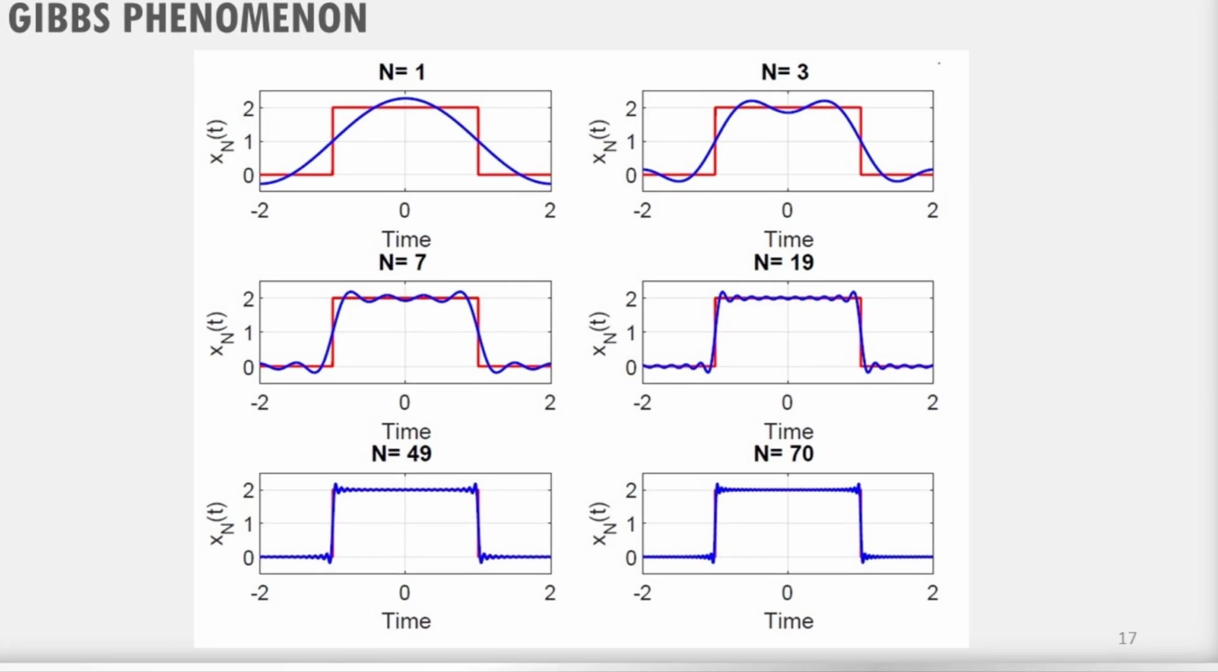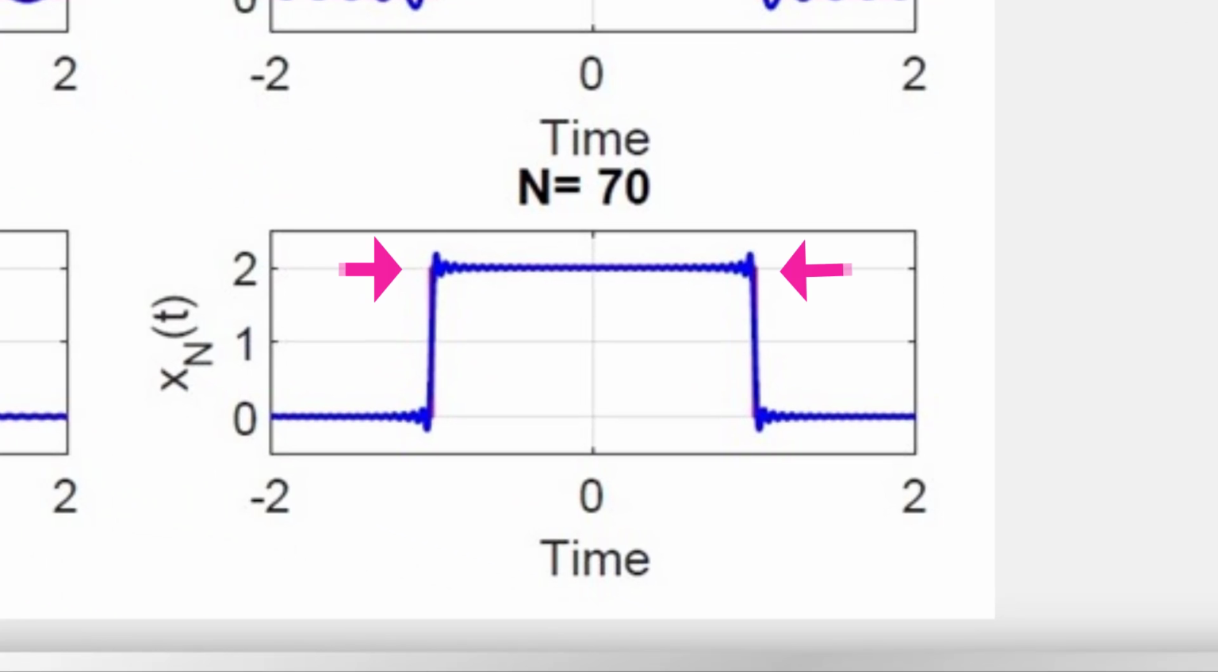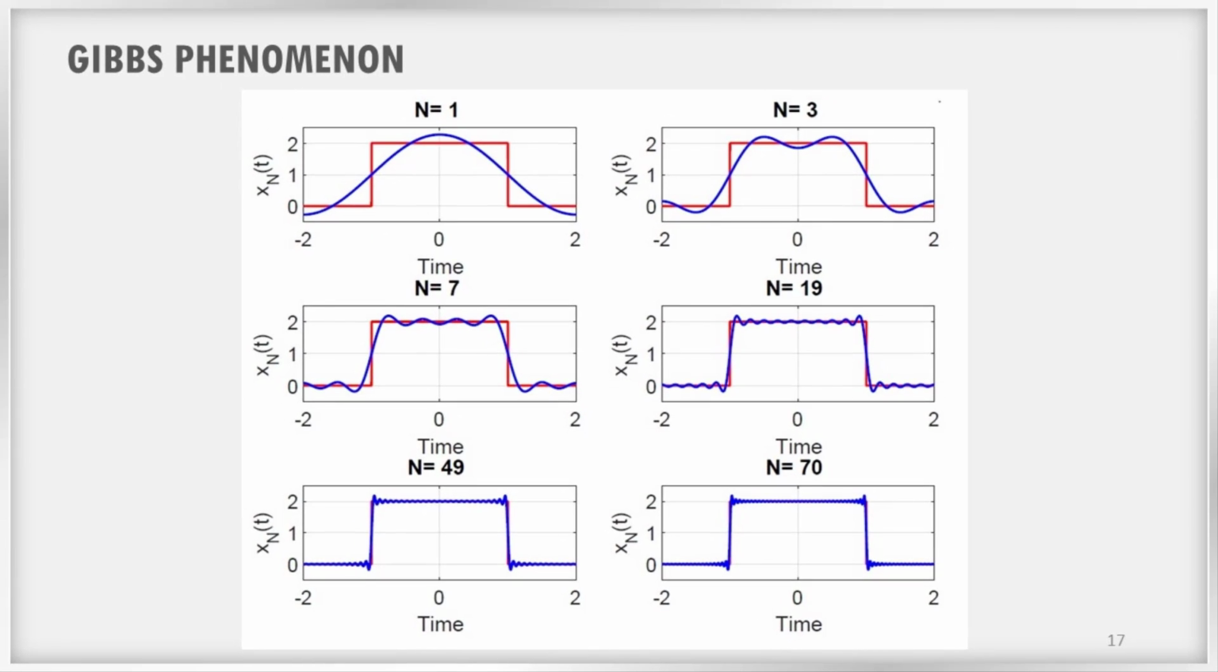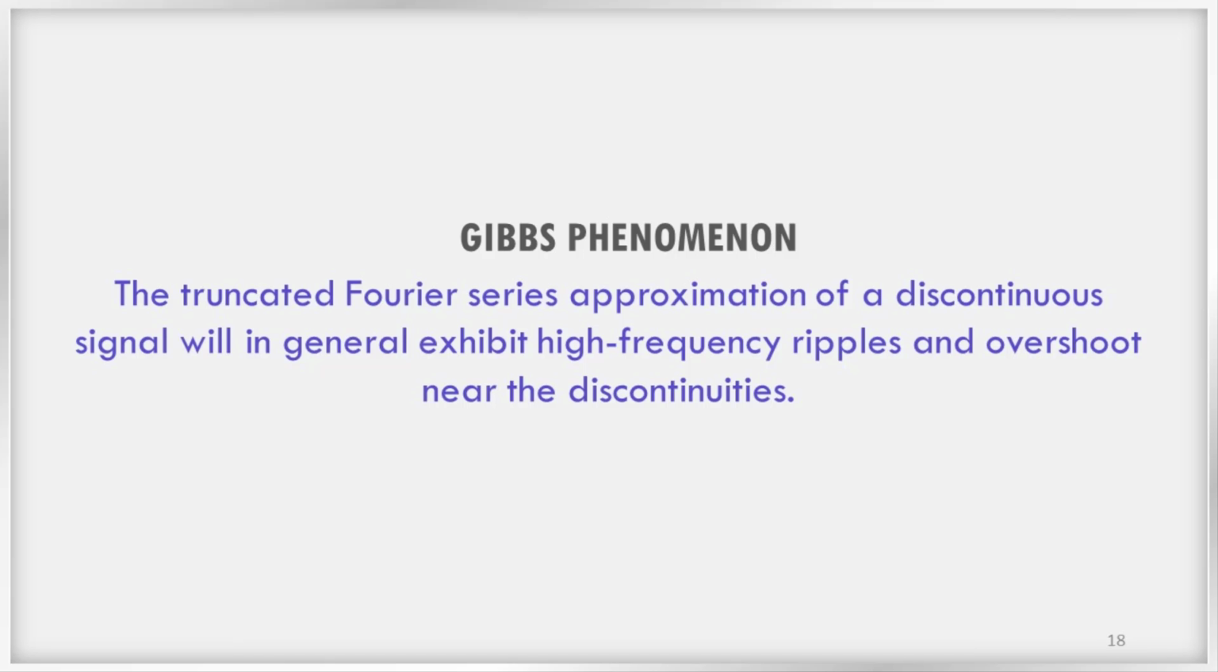As N increases, the ripples in the partial sums become compressed towards the discontinuity, but for any finite value of N, the peak amplitude of the ripples remains constant. This behavior has been known as the Gibbs phenomenon. Abrupt truncation of the continuous time Fourier series for ease of representation, ease of storage, or ease of computation is a reason for the Gibbs phenomenon.